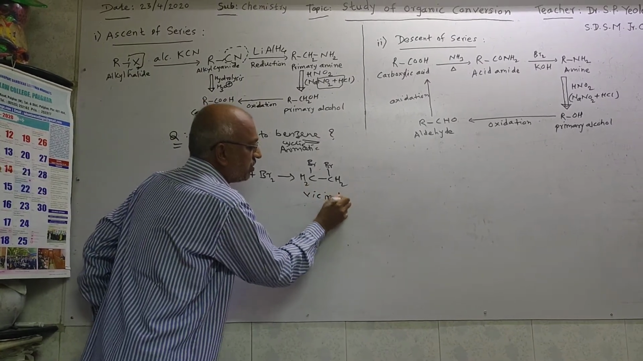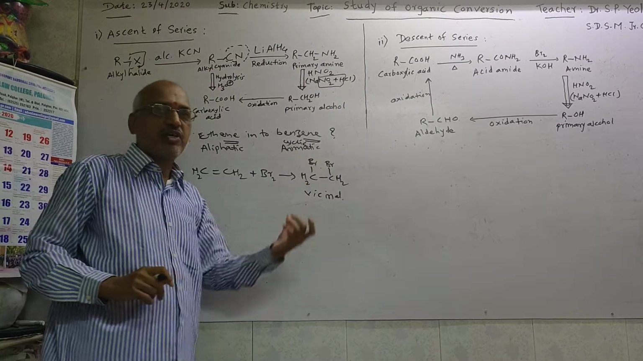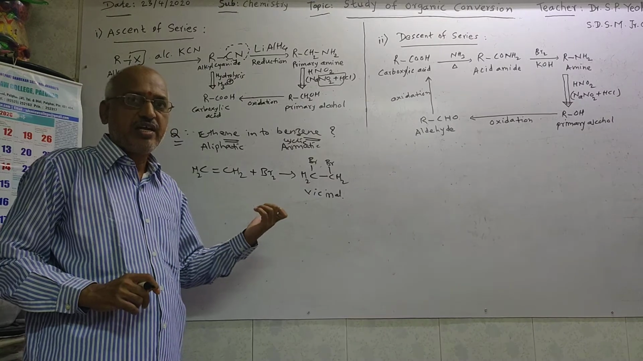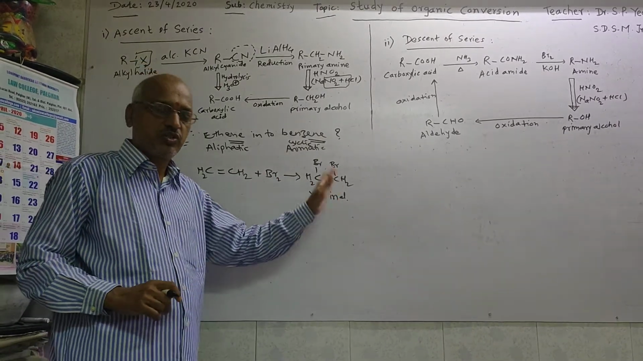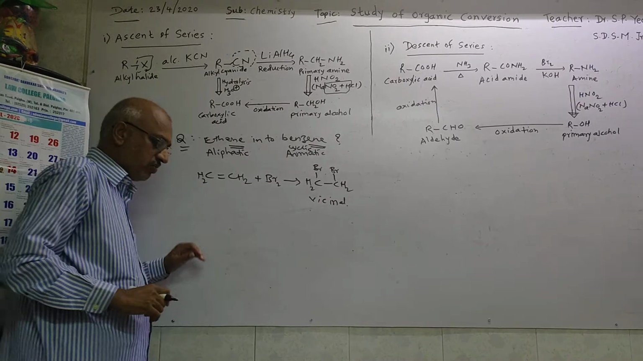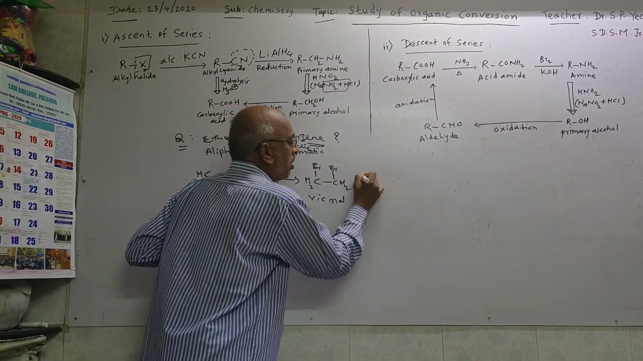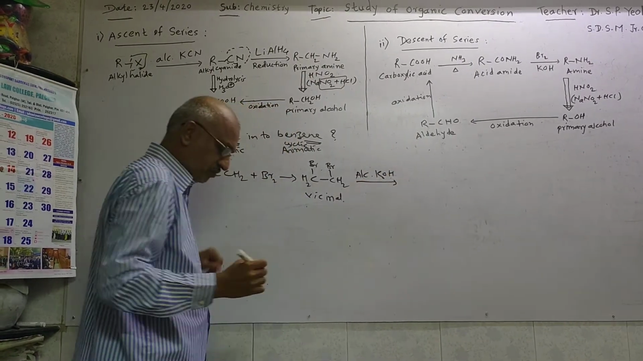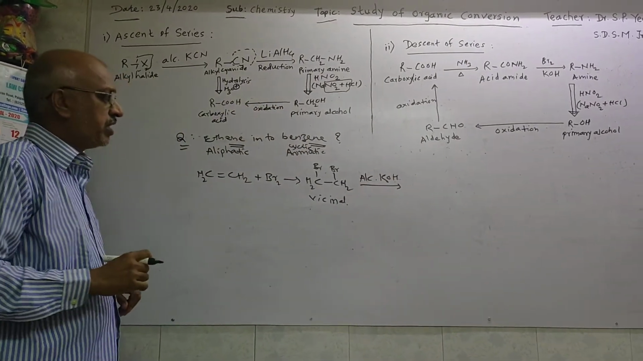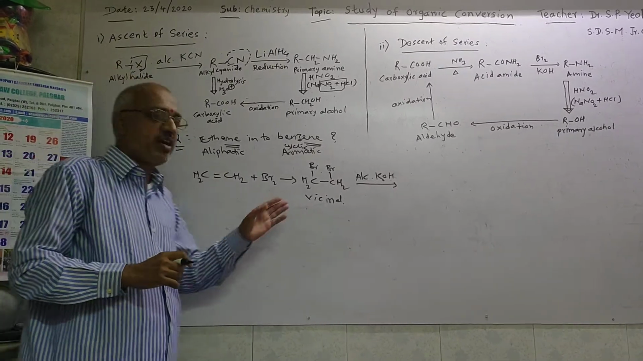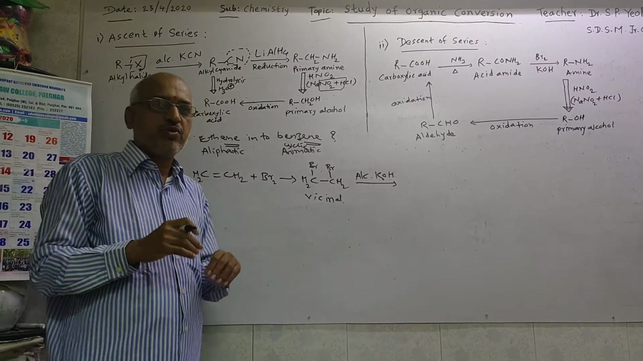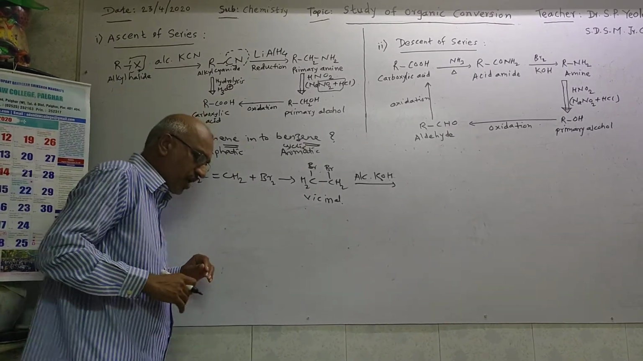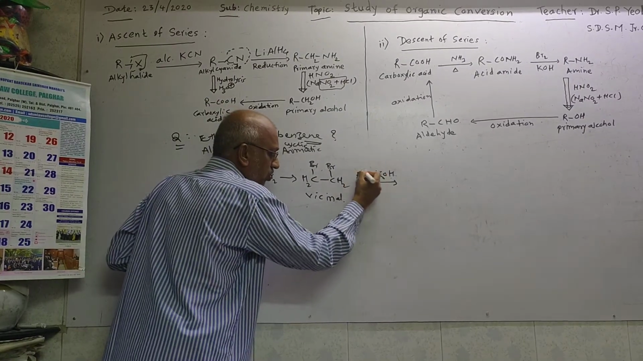It is the vicinal. Vicinal means what? Both halogen atoms are present on the adjacent carbon atoms. And this vicinal dihalide is CH2Br, CH2Br. Now this vicinal dihalide reacts with alcoholic potash. The role of alcoholic potash is that it removes the maximum hydrogen and halogen that can be removed in the particular state.